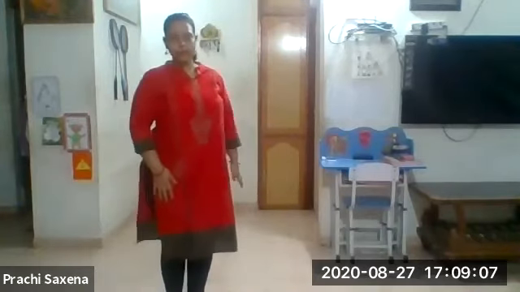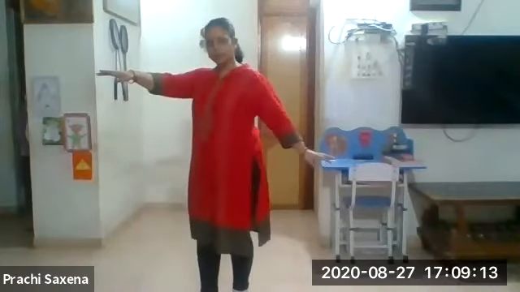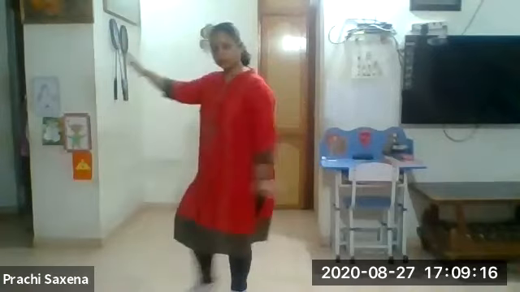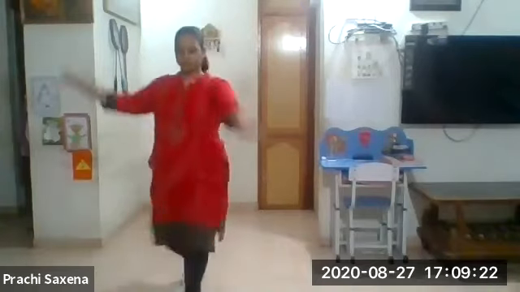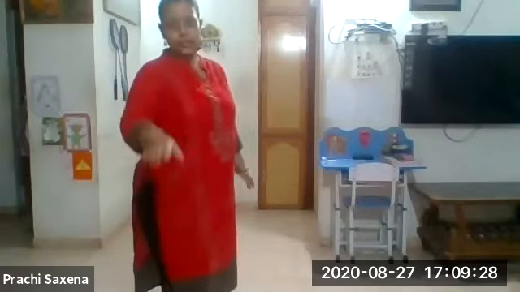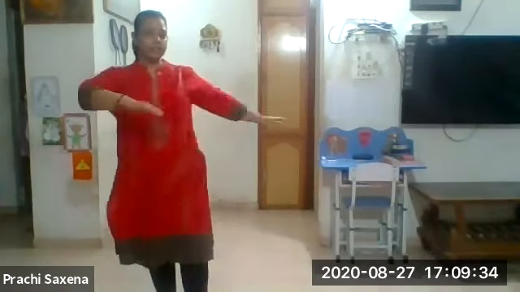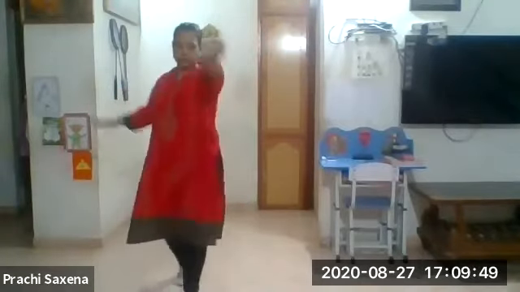When you put your right leg, you take your right hand also, like this. When you put your right leg, you have to straighten your right hand, and at the same time your left hand is straight, opposite to the right hand. Leg movement will be the same as the ek tali.